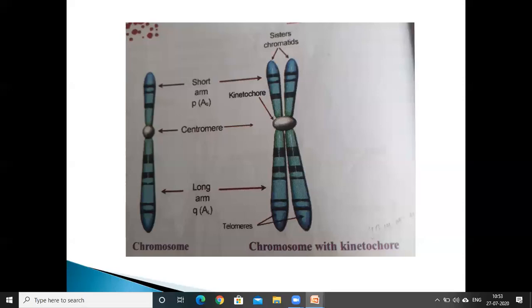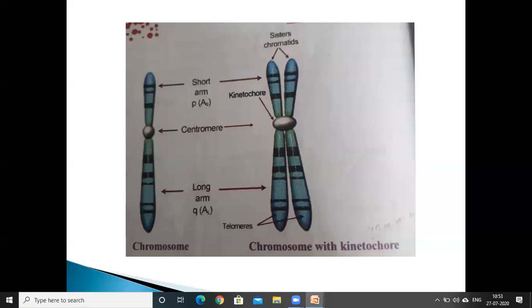The next part of the chromosome is the satellite. The satellite is a part of the chromosome which is present after the NOR. NOR means secondary constriction, so the part present after the secondary constriction is called the satellite.